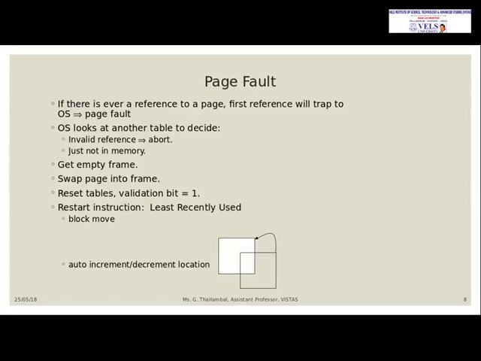Right. What is a page fault? If there is ever a reference to a page and that page is not available, then the OS will call that a page fault. So the next step is that it needs to bring the page from wherever it is stored into the memory. If it is an invalid reference, it will abort, or otherwise, if it is a valid reference, it will get an empty frame. In that empty frame, the page will be swapped in. Once it has been identified where it is located, the page will be swapped in and the tables will be reset, because a frame has been allocated for the page now in physical memory. So that frame number needs to be recorded in the page table. The tables will be reset, the validation bit will be updated to 1, and the instruction will be restarted.